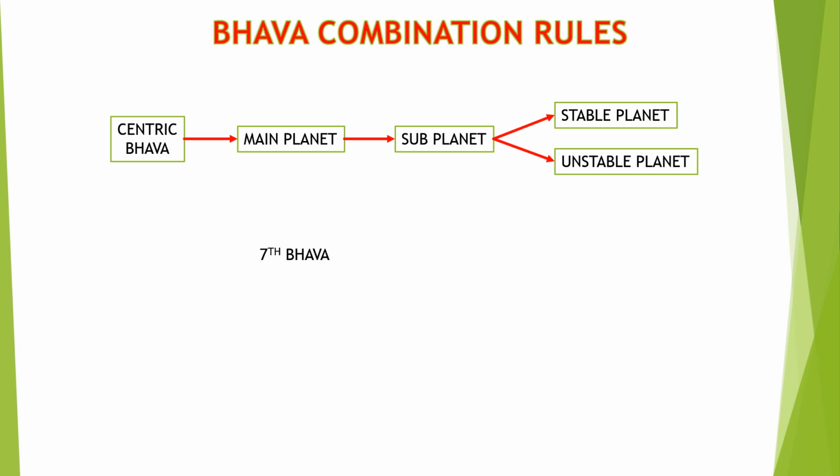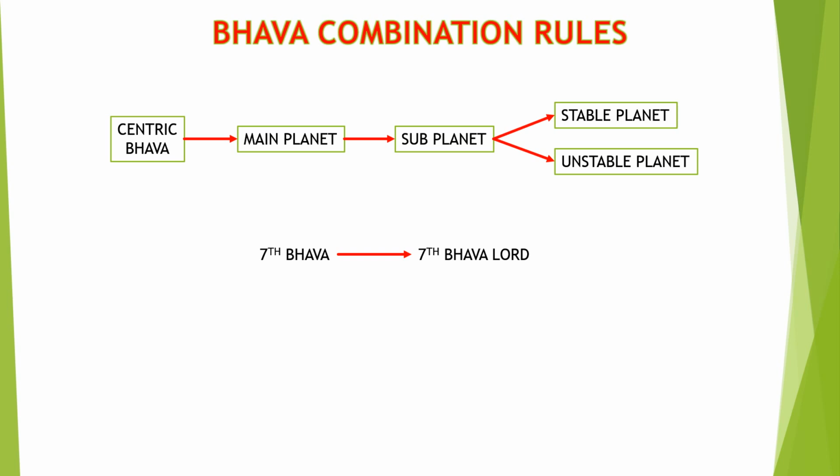So in that case, the Lord of the seventh house will control the seventh Bhava. If there is no planet in combination, the seventh Bhava Lord will be the controller of that house and will act as the main planet for that house. It will decide the benefits of that house.